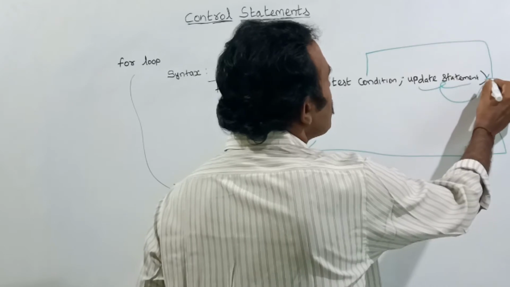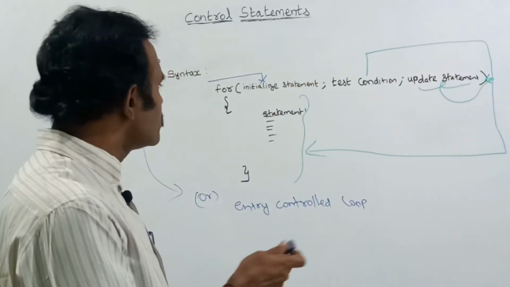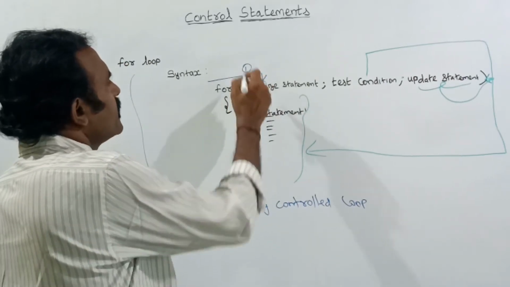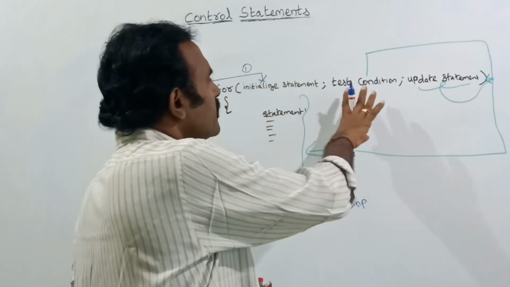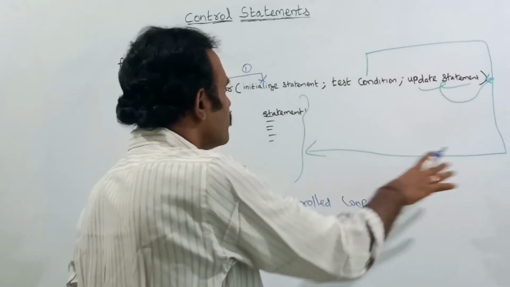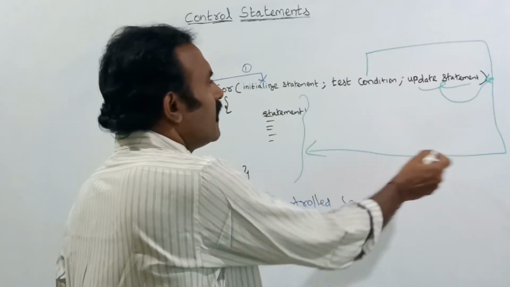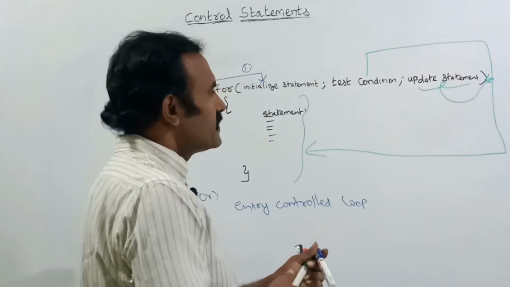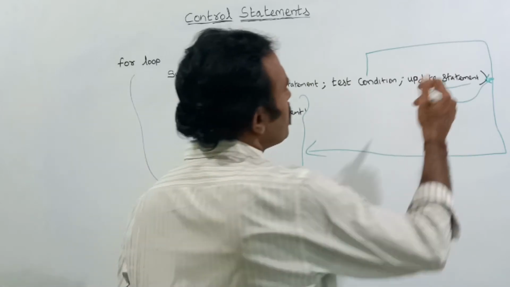Very first, the initialization occurs only once, and then after the test condition, if the test condition is true, it will come inside the for loop, and after that the increment or decrement. The update statement is otherwise known as increment or decrement.